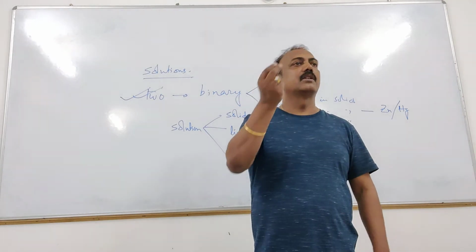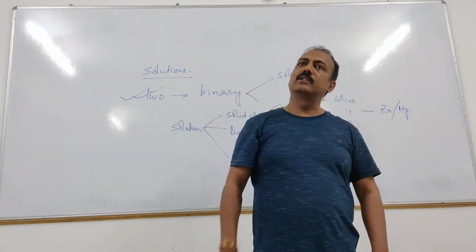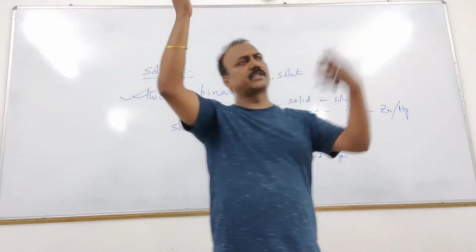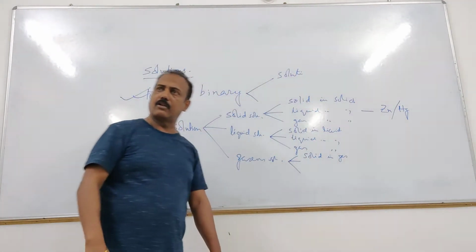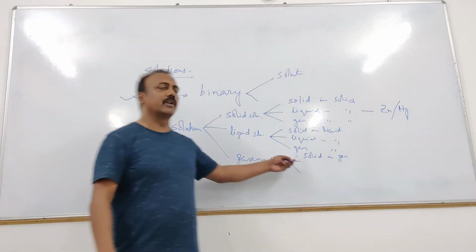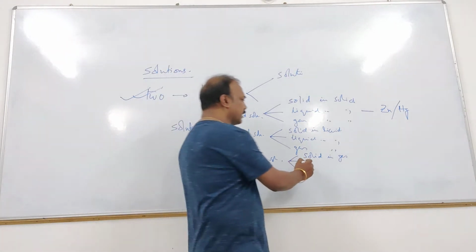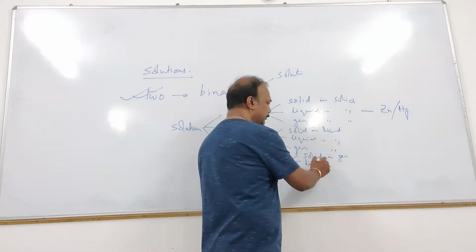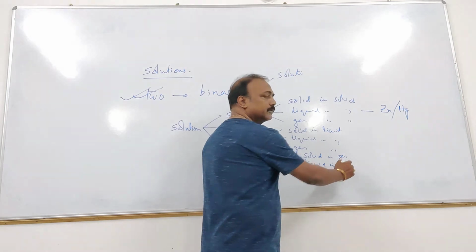So smoke में क्या आता है? The solid particles are all dissolved in the gas. Whatever smoke is coming out from the chimneys of the factories and all, these are all the solution of solid in gas. Okay? Then liquid in gas. Tell me, liquid in gas. Liquid in gas. Tell.